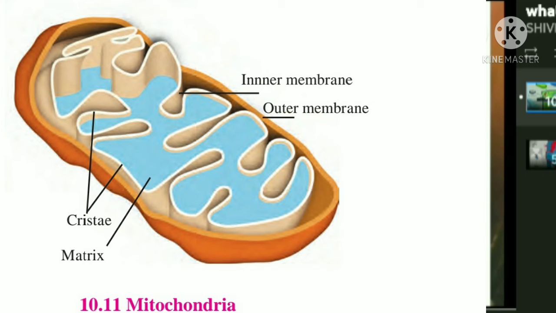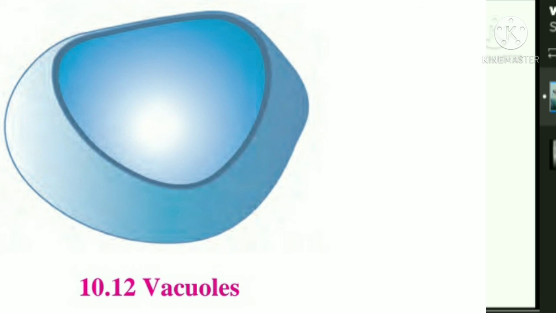With the help of enzymes, mitochondria oxidize carbohydrates and fats in the cell. The energy released in this process is stored in the mitochondria in the form of ATP. ATP means adenosine triphosphate. Plant cells have fewer mitochondria than animal cells. Main function of mitochondria: it produces the energy-rich compound ATP.